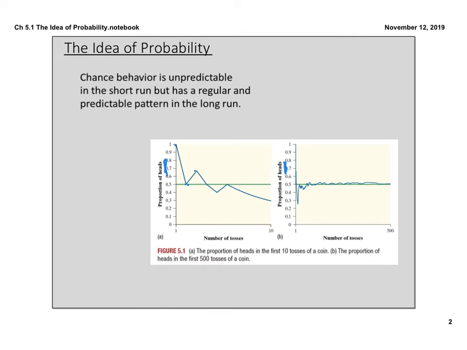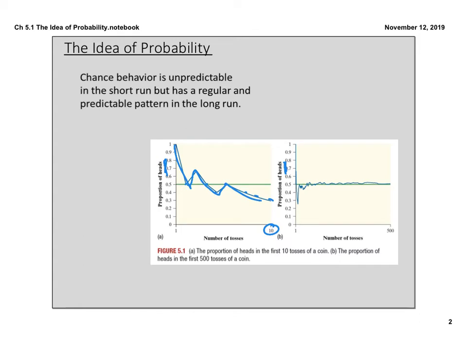The third flip, they got a heads, they're up at 66%. The fourth flip, they got a tails, so they're back at 50. The fifth flip, they got a tails, so they're down at 40%. And you can see it kind of bounces around. They only flipped the coin 10 times here, so their probability bounced quite a bit because they didn't do very many trials.